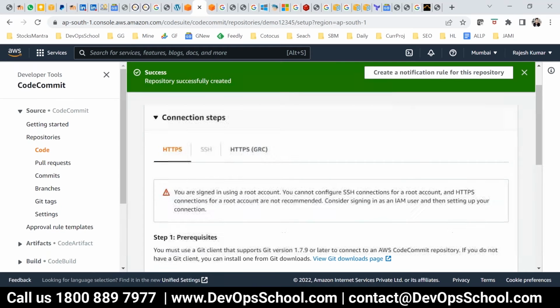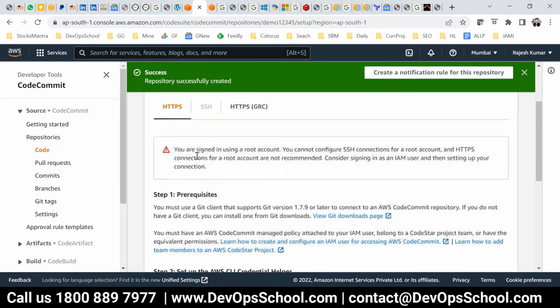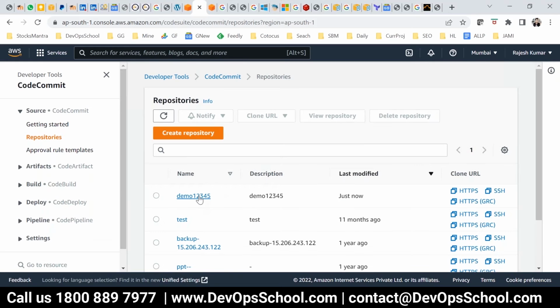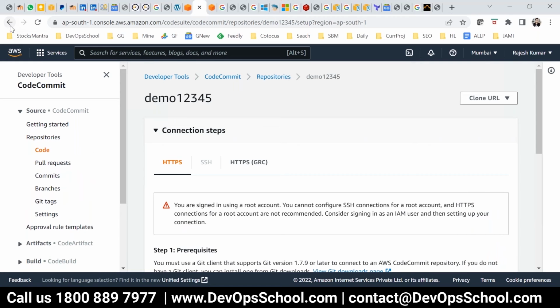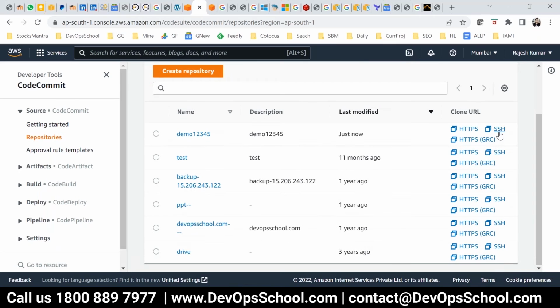So this repo, how do you access? HTTP and SSH. Okay, so all these instructions you have for creating HTTPS access and SSH access, and this is the repository. And see, here is the HTTP URL. Back here on the right side you have HTTP, HTTPS and SSH. Okay, so just like that you are working. Git anyways I'll teach you, don't worry about that.